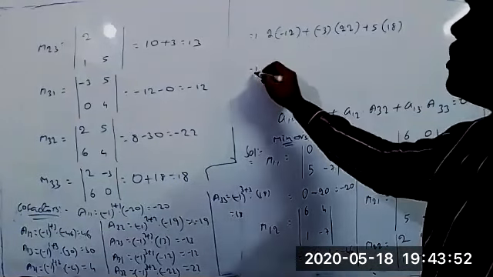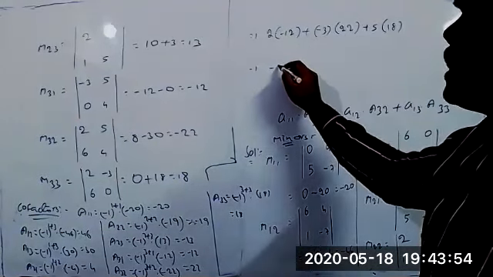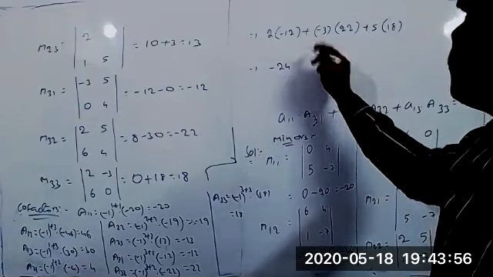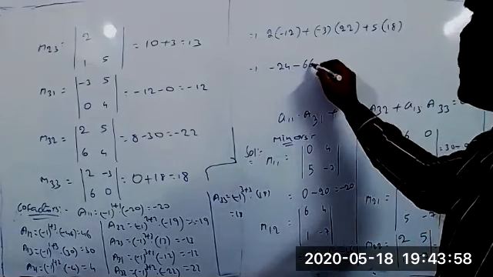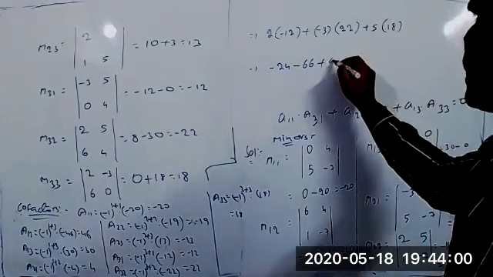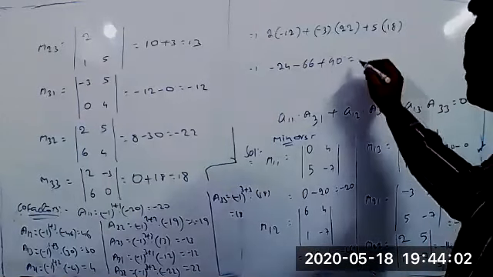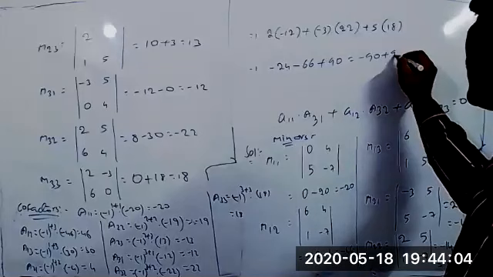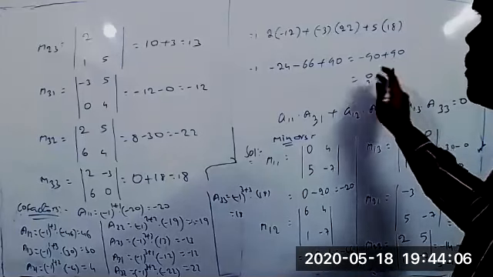Yes, find this value. 2 into minus 12 equals minus 24, minus 66, plus 90. Minus 90 plus 90 is equal to 0.